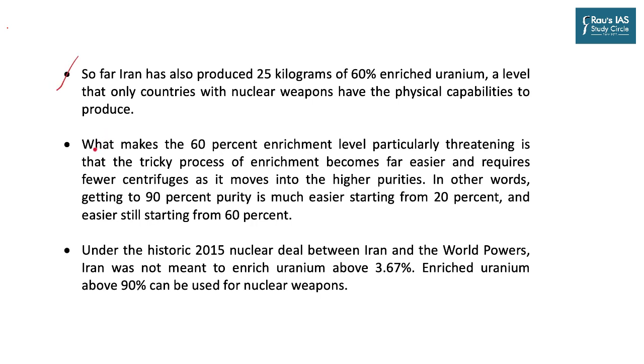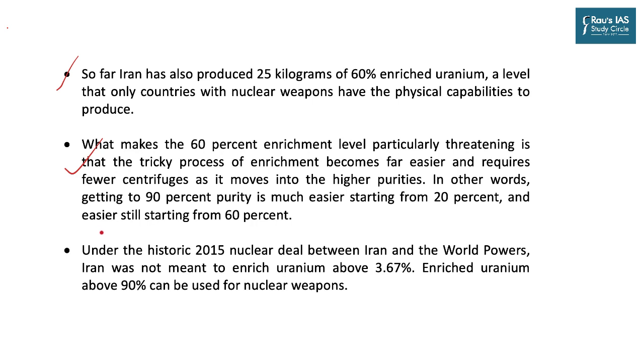Apart from 20% enriched uranium, Iran has also produced 25 kg of 60% enriched uranium, a level that only countries with nuclear weapons have the physical capability to produce. What makes the 60% enrichment level particularly threatening is that the tricky process of enrichment becomes far easier and requires fewer centrifuges as it moves into higher purities.